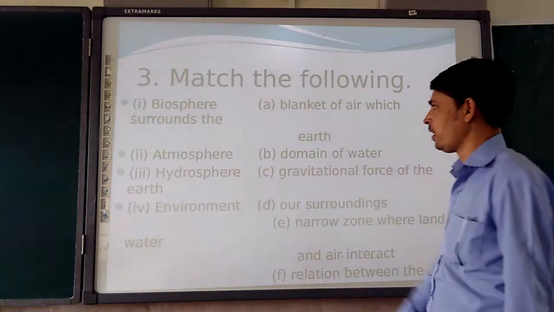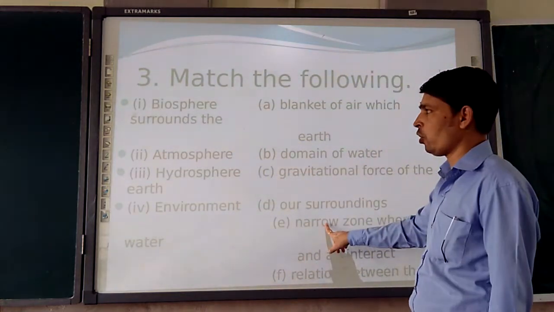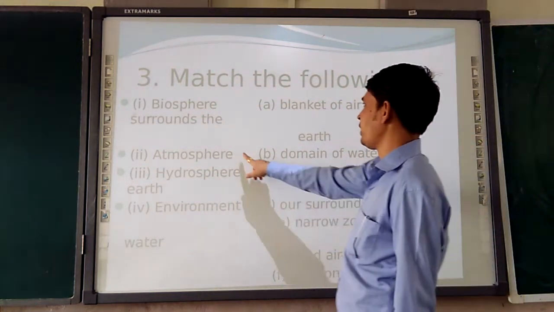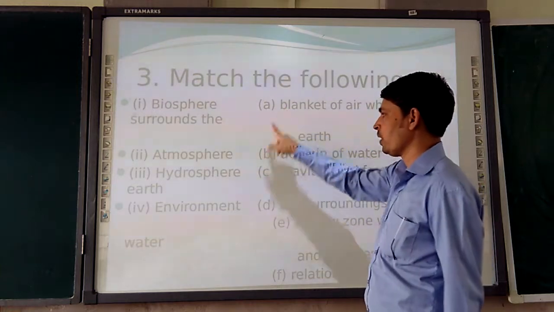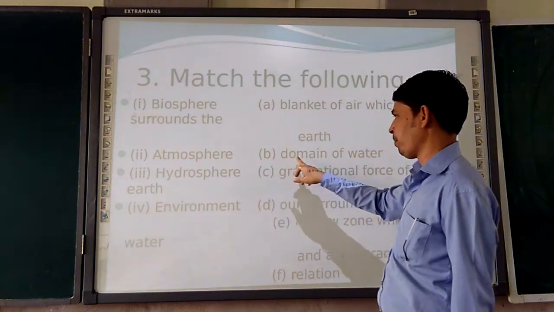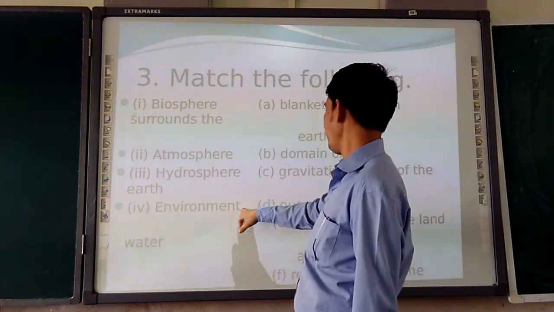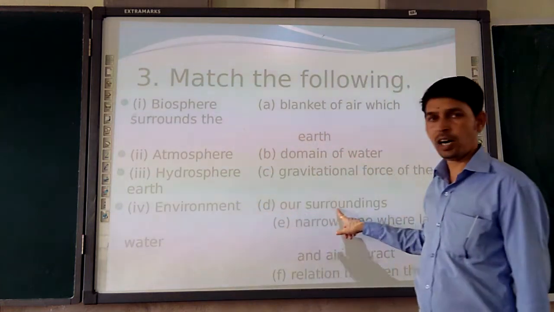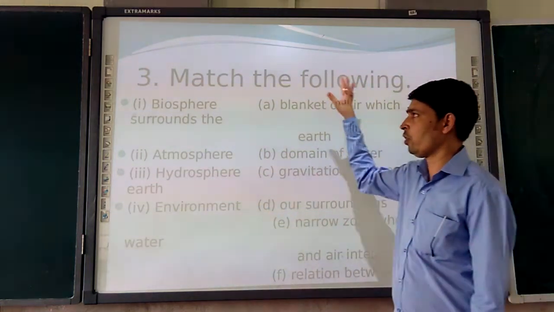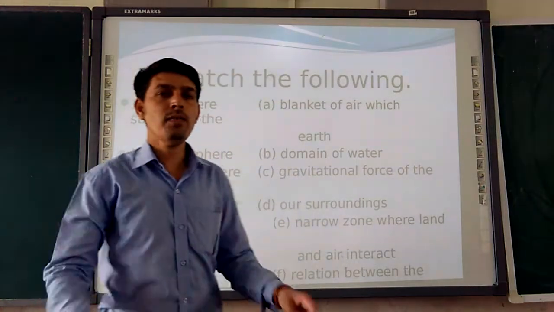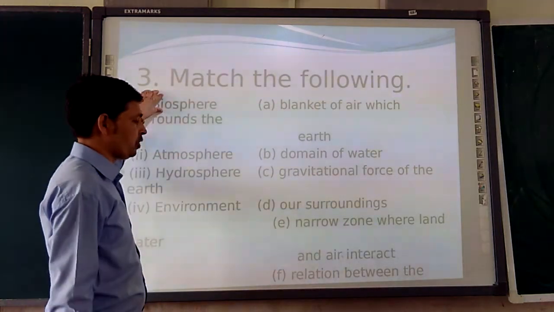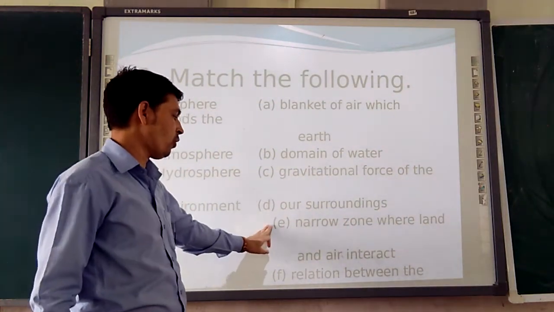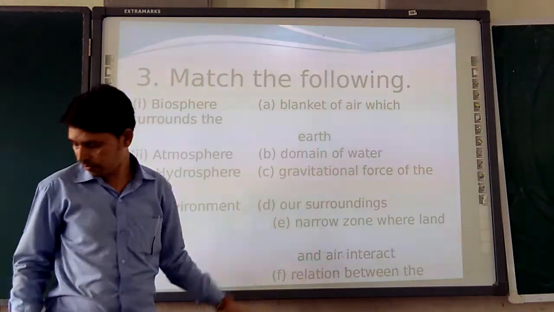So the answers are clear. Biosphere, a narrow zone, E; atmosphere, A; hydrosphere, B; then environment, D, our surrounding. So match the following is also over. While writing, you should write the correct one. Biosphere, so what is biosphere? A narrow zone. Like that.